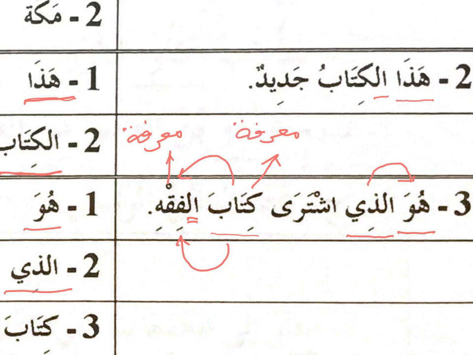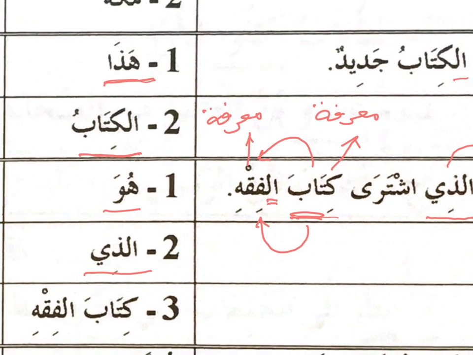Again, I repeat, the word kitab, of course, there is no alif lam. So previously we said kitab without alif lam is a nakira word. But in this sentence, even though it has no alif lam, it is connected to another word which has alif lam, or which is ma'rifah. So when a word is combined to a ma'rifah word, it becomes a ma'rifah.